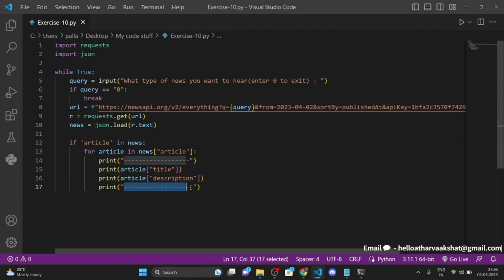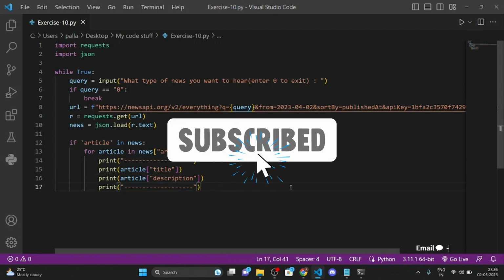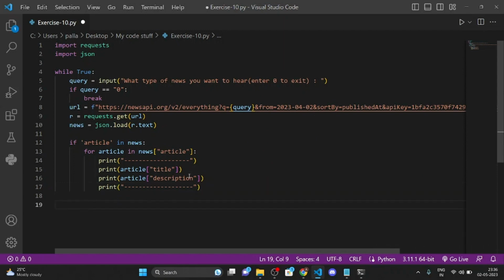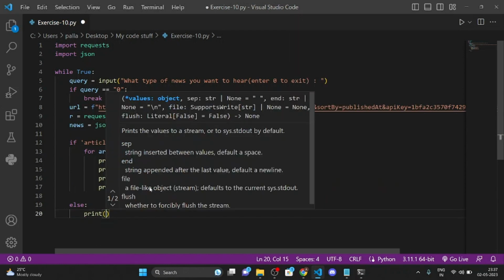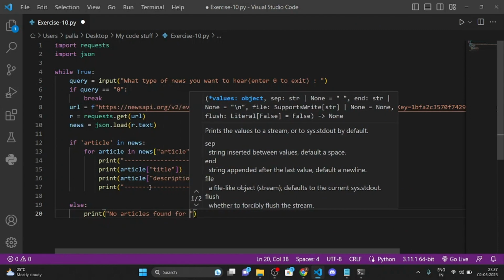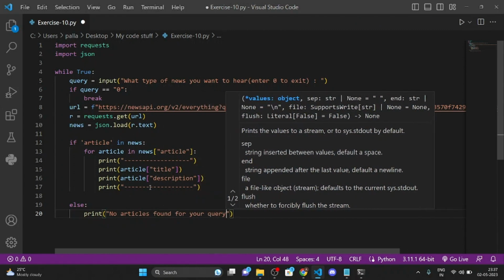Then also after that, we're going to print this dash dash dash, and now we're going to do some error handling. We're going to do else. So if there is no article in the news, then what we're going to do is that we're going to print no articles found for your query.